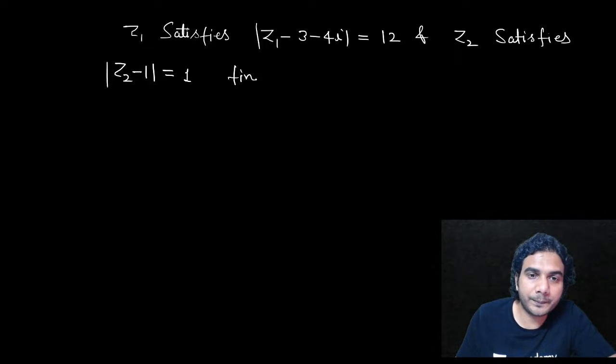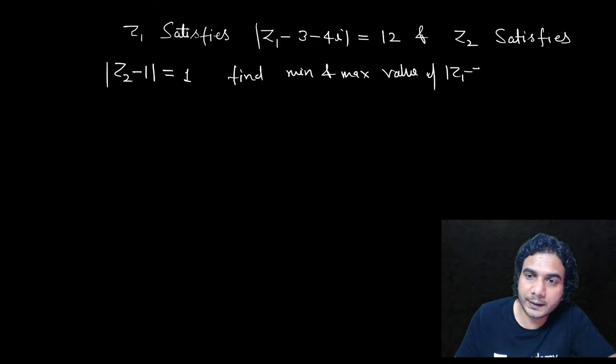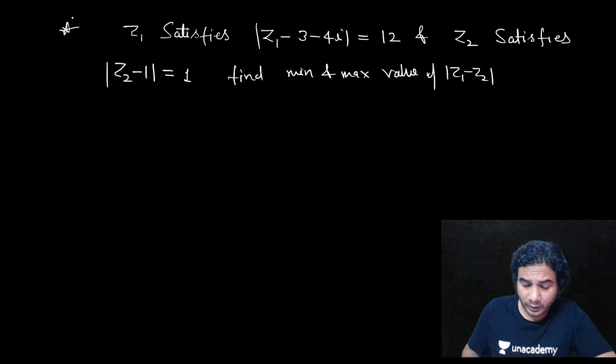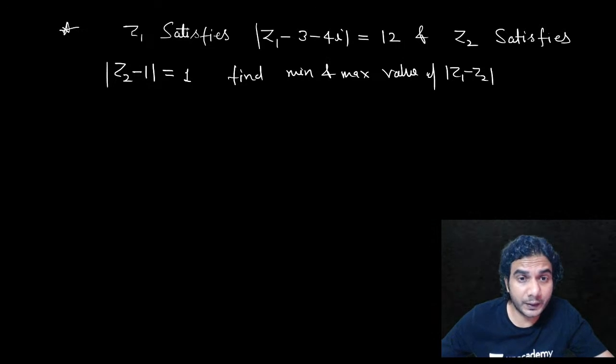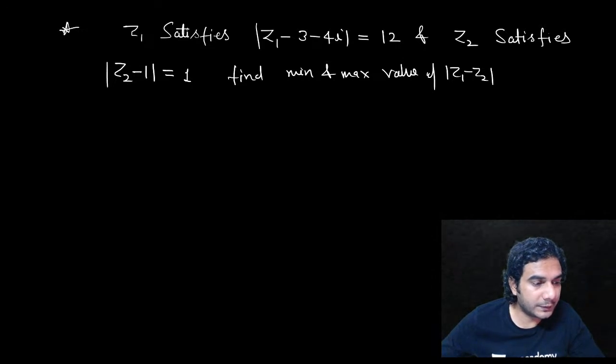Then find the minimum and maximum value of mod of z1 minus z2. Try this one. So there are a lot of questions they ask based on this equation of circle, okay? So I'll give you all types of questions today.